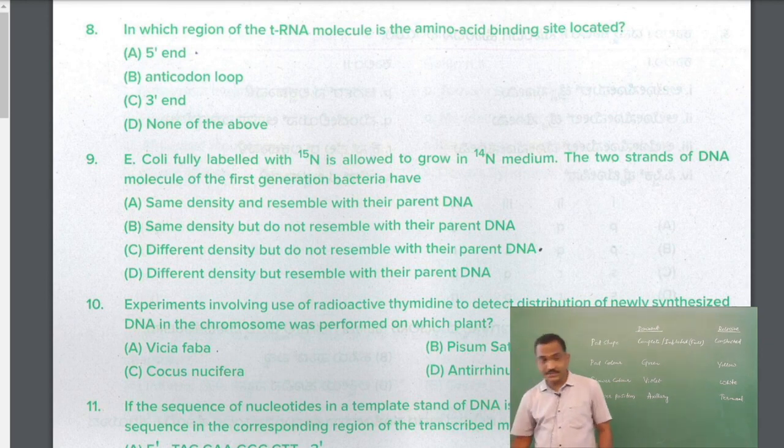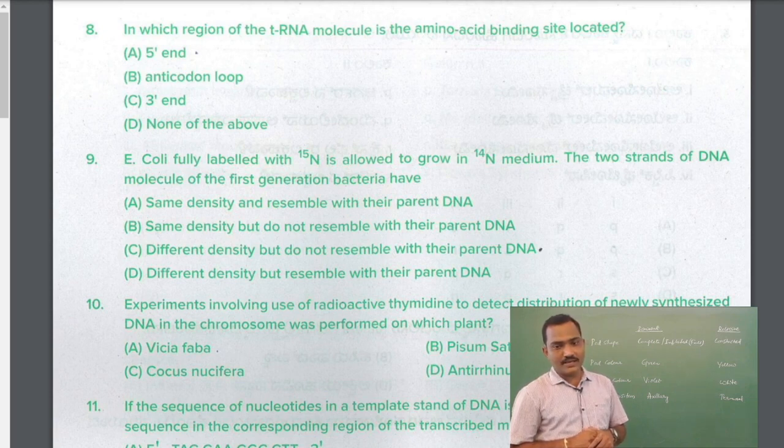Question number 8. In which region of the tRNA molecule is the amino acid binding site located? 5' end, anticodon loop, 3' end, none of these. Right.